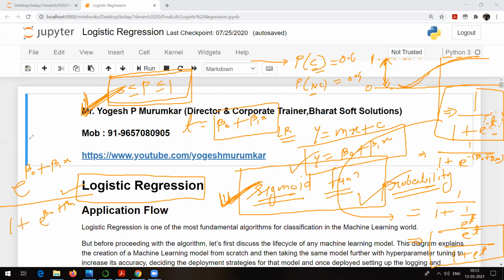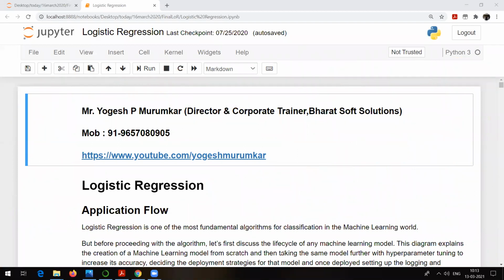The second reason is, see, in linear regression, we have seen that whenever we want to minimize the residual, that is the error, we always go for derivatives, right? And finding the derivative of e raised to power t is always easy, because the derivative of e raised to power t is e raised to power t, and the sigmoid function makes use of e raised to power t. So even if there is a need to find the derivative, it's not going to take that much time, as the derivative of e raised to power t is always easy. That is the reason why the sigmoid function is used in logistic regression, right?